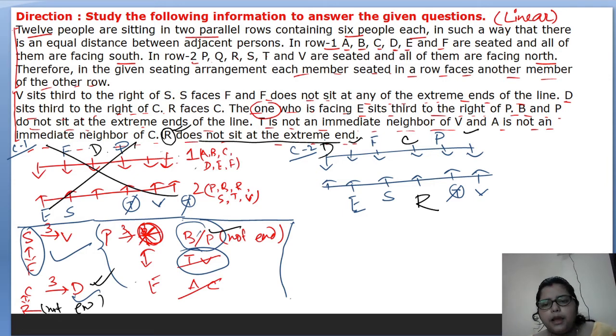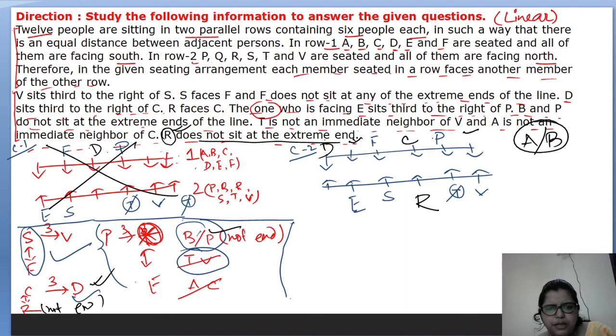So there are two positions, this one and this one. So who will sit here, A or B? Except A and B, all are seated: D, F, C, P, all are seated.